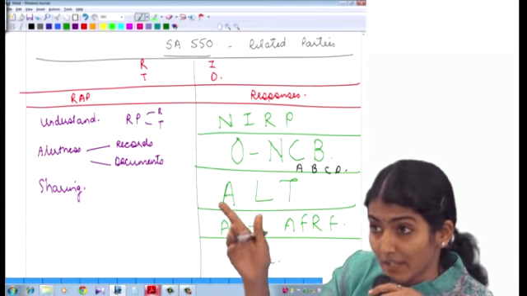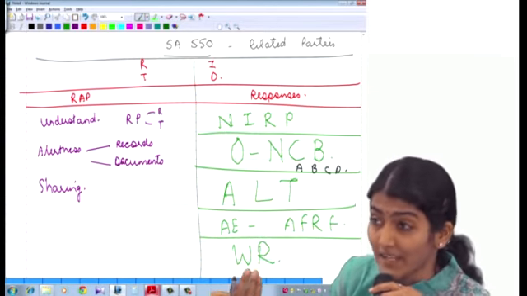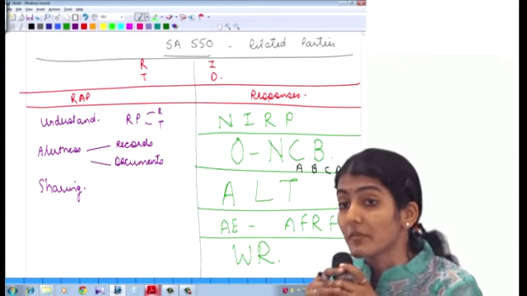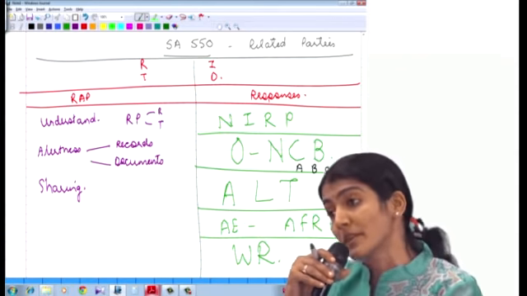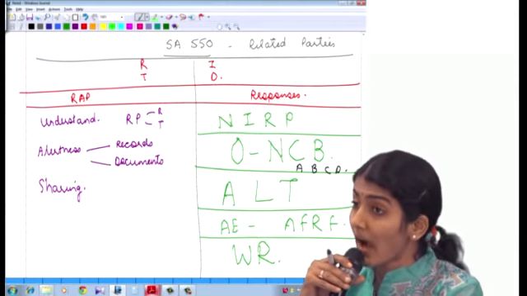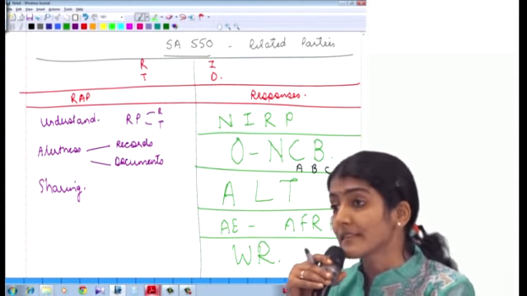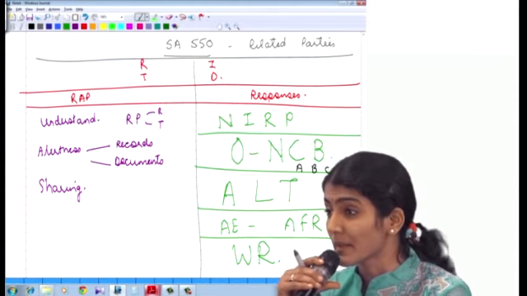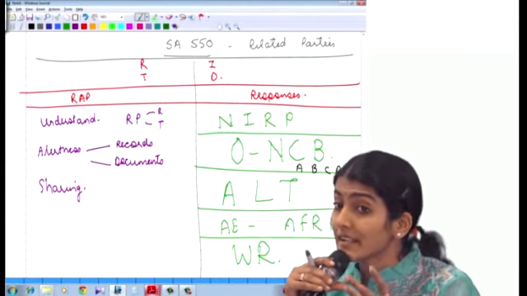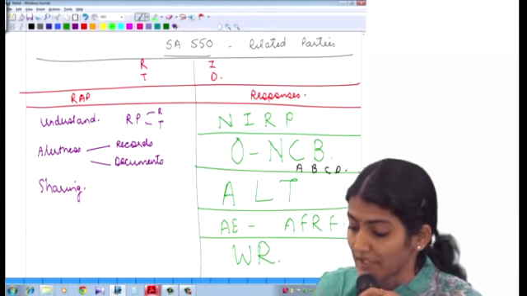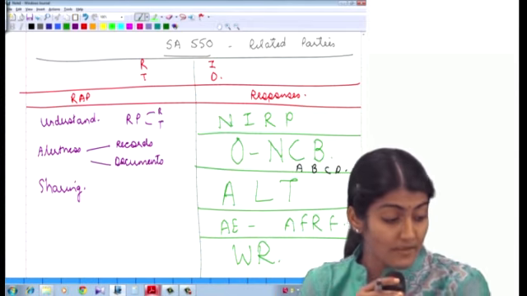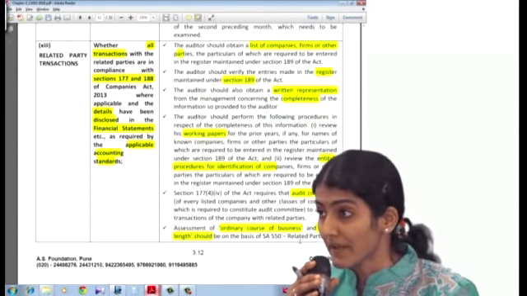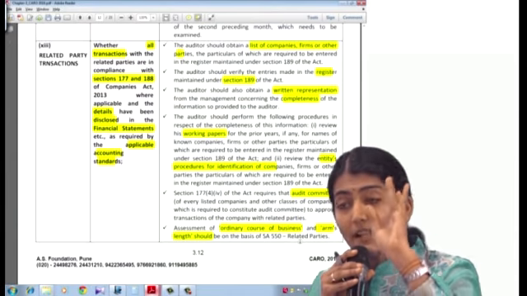So understand, then maintaining alertness and sharing. Then after that, NERP, ONCB, ALT. And a newly identified related party transactions which are outside the normal course of business. Are they the arm's length transaction? Then disclosures. AE is what? Audit evidence regarding disclosures in accordance with the AFRF and written representations from the management. Okay. Right. So that is clause 13. What is clause 13 regarding? Related party transactions. So what is 11, 12, 13?